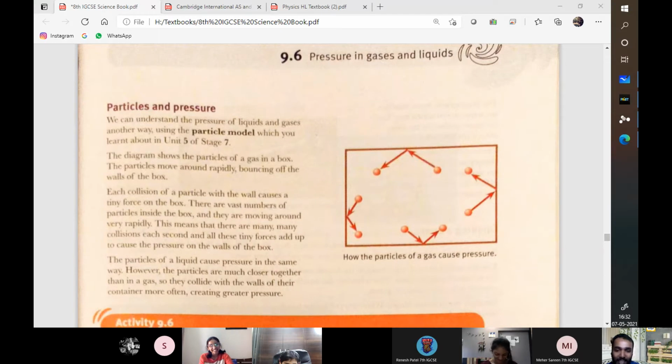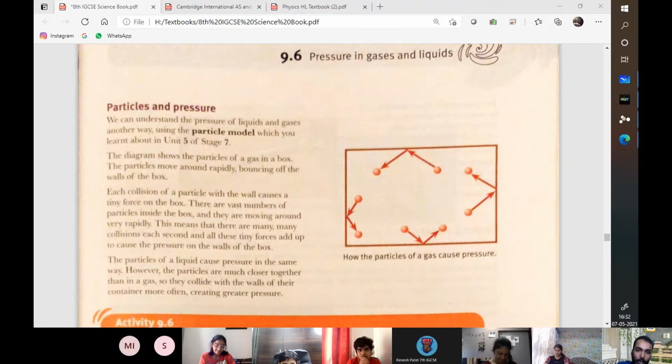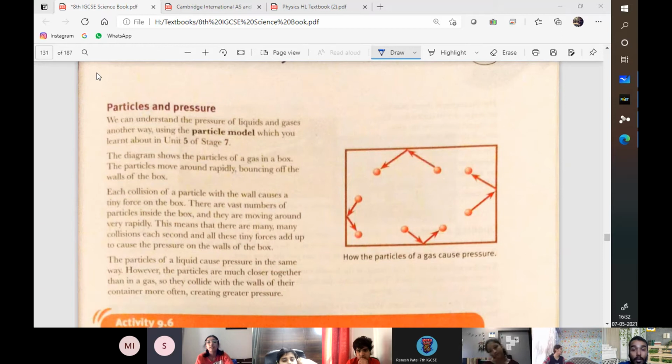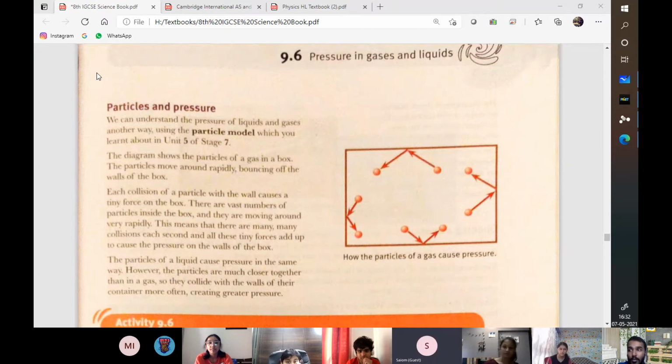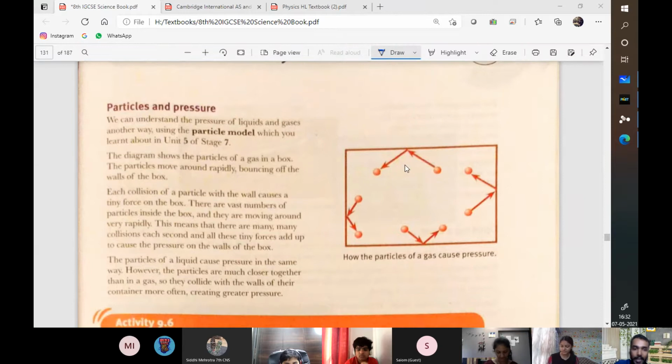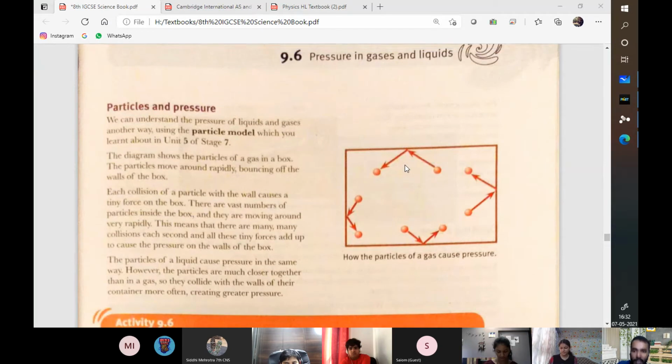Now let's discuss in terms of particle theory, because this is one question in your test, as it will always be in your test. How do you explain pressure using particle theory? This is not coming in our test. Yes, I know, in my test I usually put this question, that is what I'm saying. Now, in a container, just for example, because we are discussing blood vessels, I'll discuss that only.